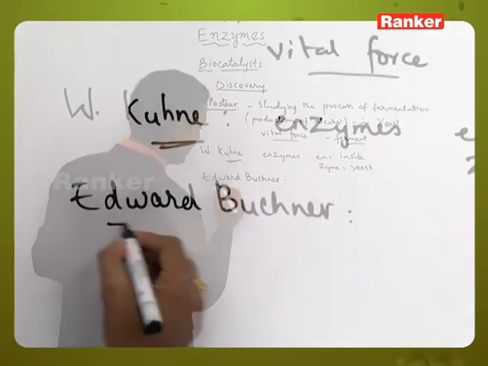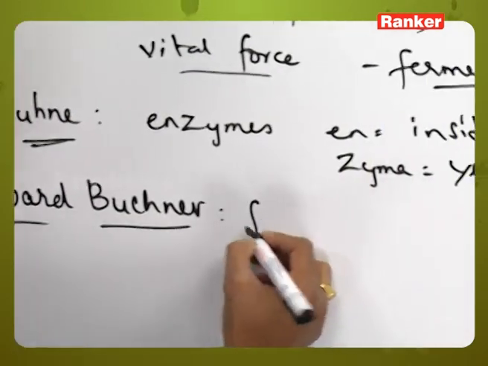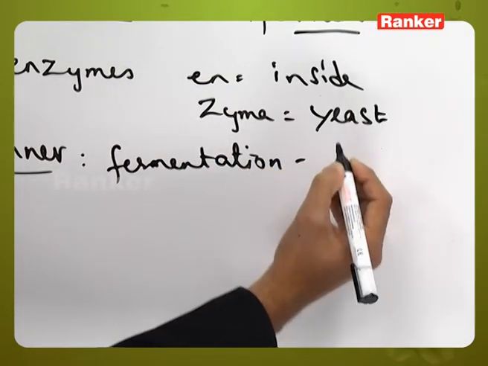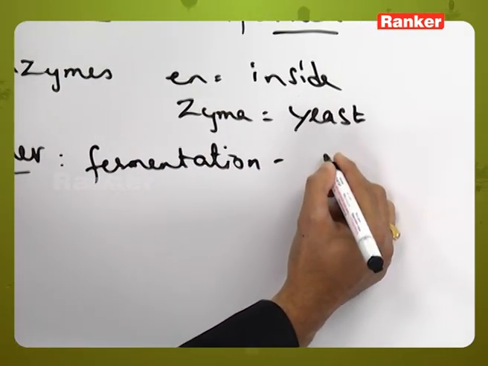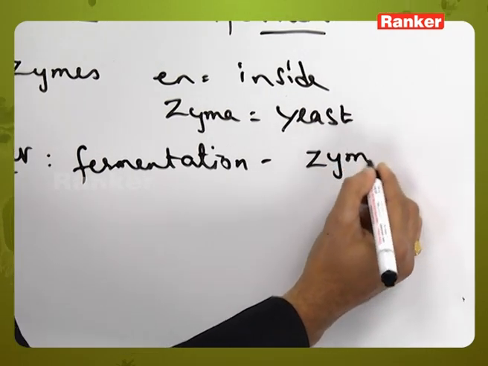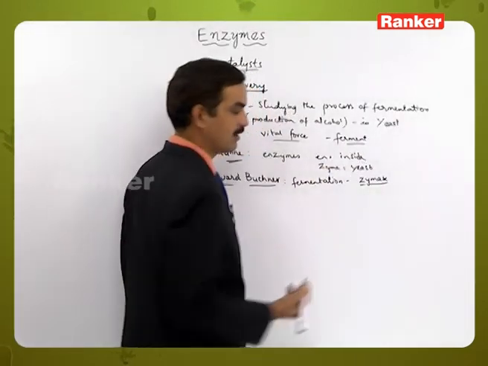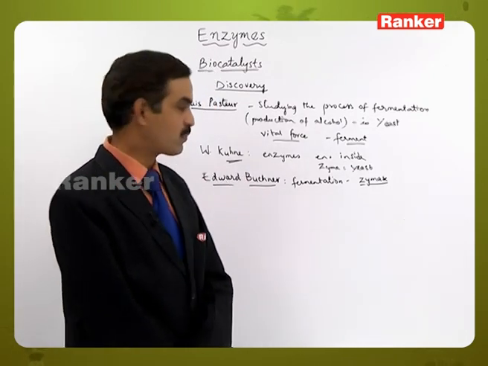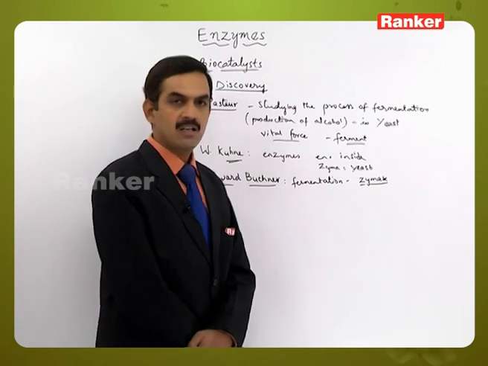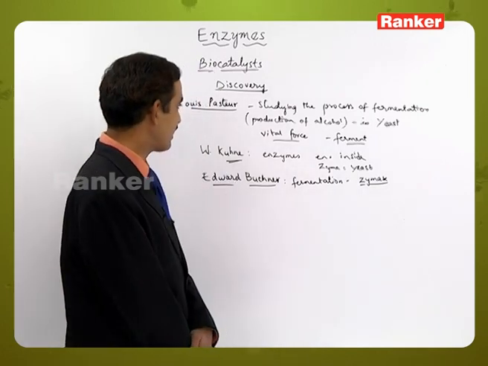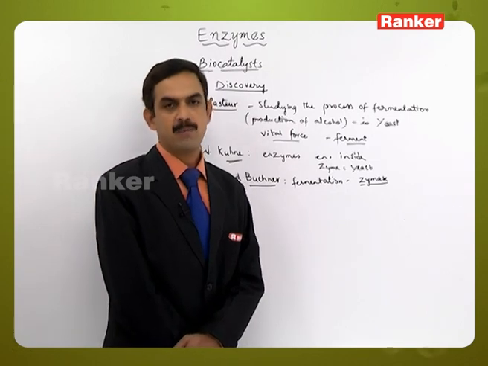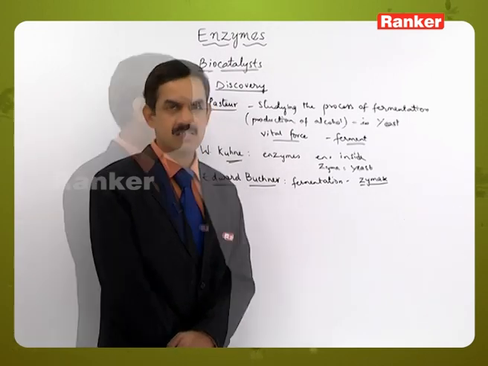But Edward Buchner said that the ferment responsible for fermentation in yeast is called zymase. Because it was discovered for the first time in yeast, the name was related to that concept. So he called the substance responsible for fermentation and the production of alcohol in yeast zymase.